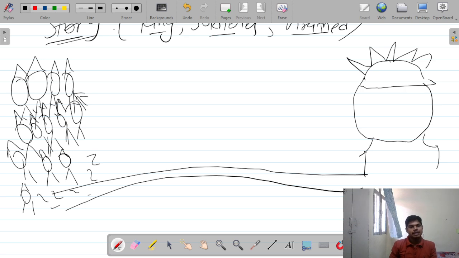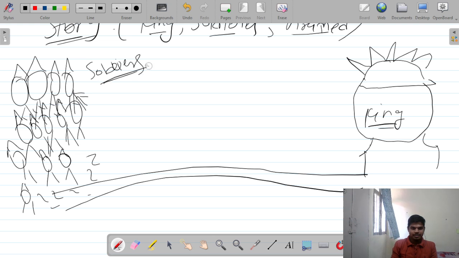The soldiers want to kill the king, but the king has a big power, that is a grenade. This is a type of bomb. So the king has a grenade, and the soldiers are running on this path to kill the king.